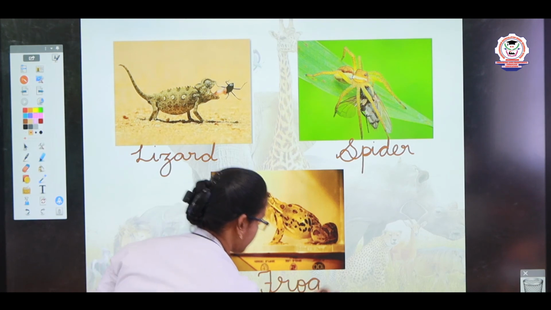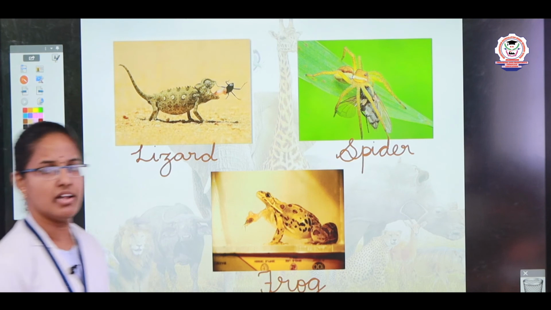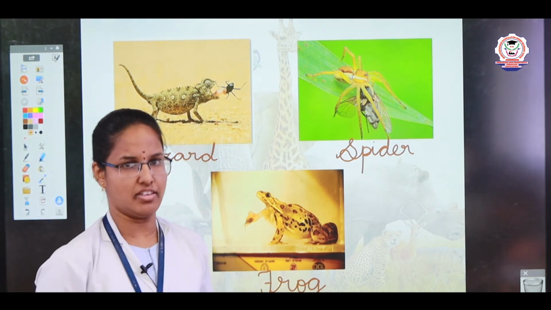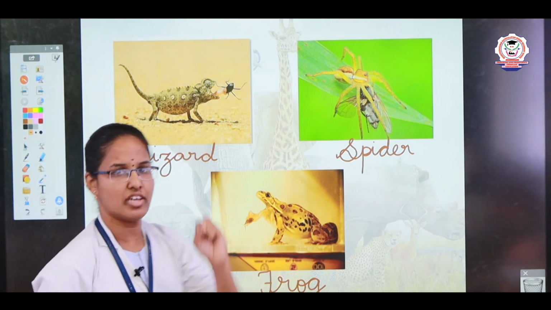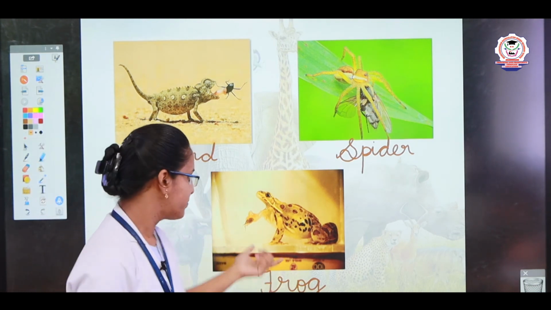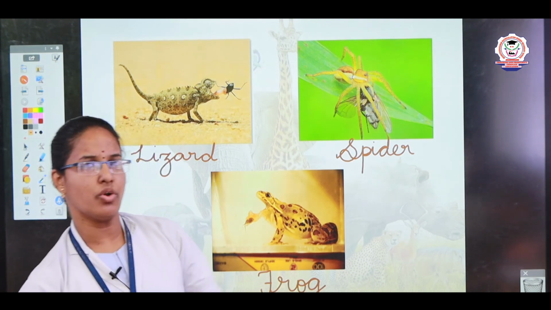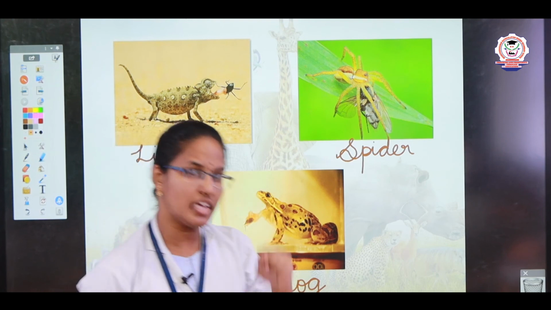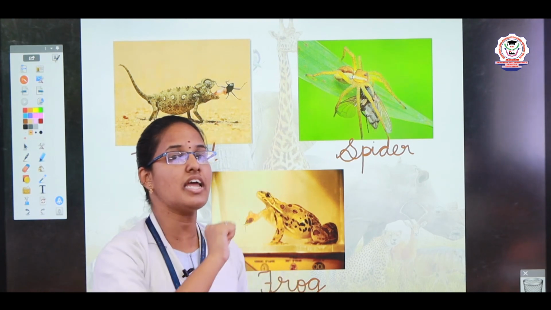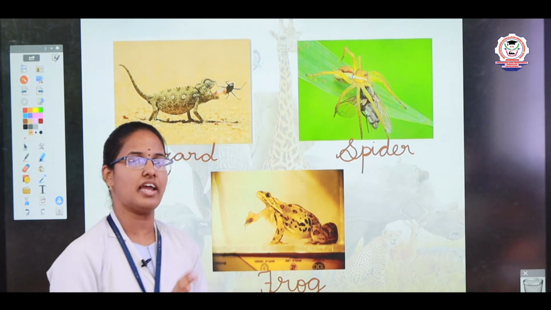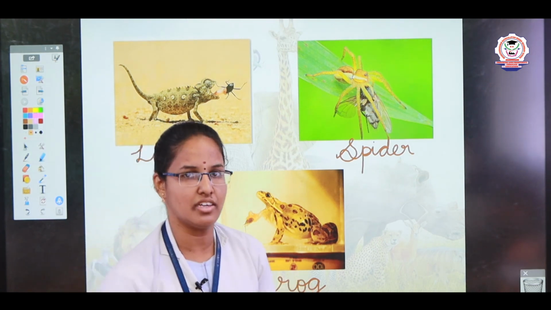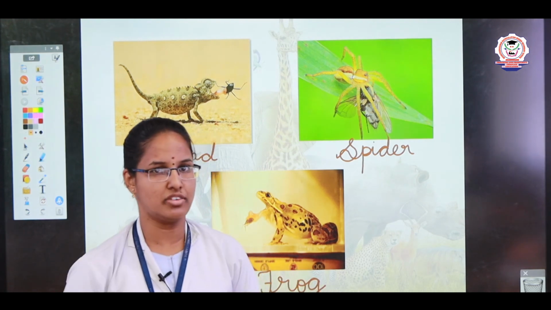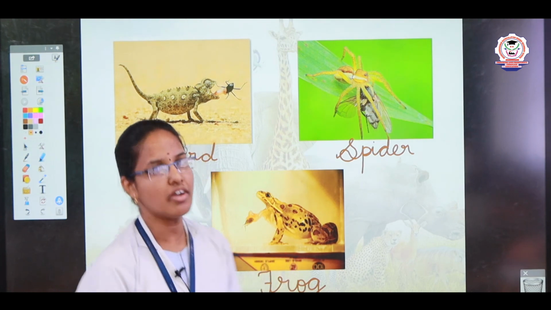F-R-O-G. Frog. See, children, these animals used to eat the other insects or worms as their food. See, frog has a sticky substance, children, in its mouth. So, with the help of that sticky substance, it used to eat the insects very easily. The insect can't escape from the sticky substance. Okay, it is easily eaten by the frogs. It is one of the special things the frog has.